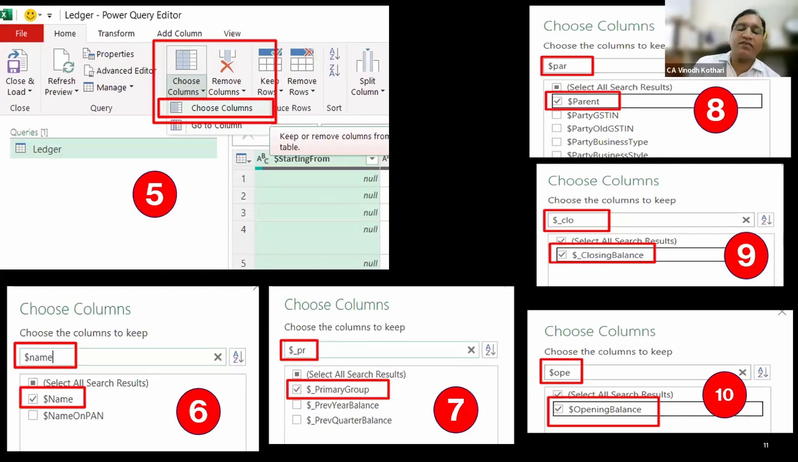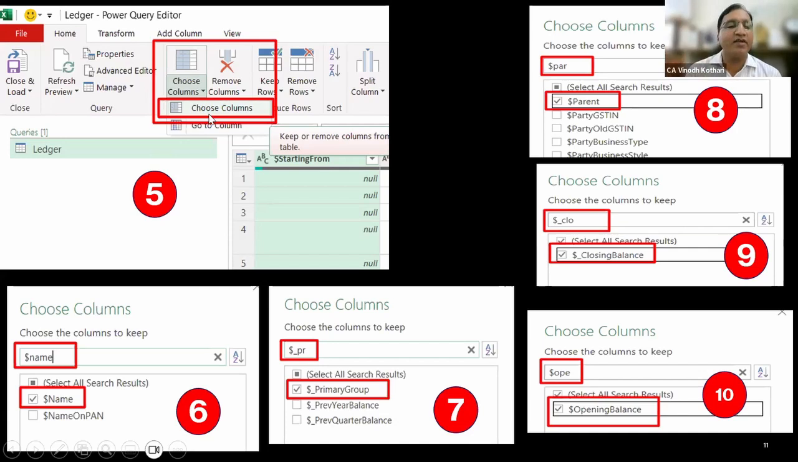Now, if I import this data into Excel, I will have an Excel with more than 200 columns of database. Out of those 200 columns, I have to pick 5 or 6. So instead of importing the Tally data into Excel and then deleting all the 190 odd columns, I import the data in Power Query. Once you open Power Query, there is a Choose Columns box on the top. Select Choose Columns.